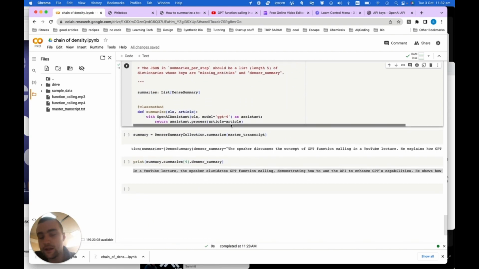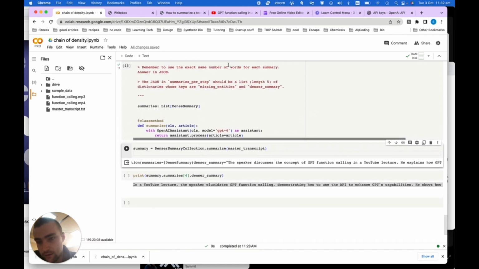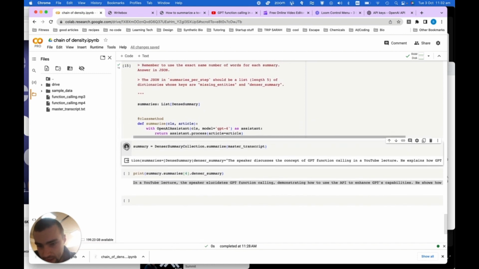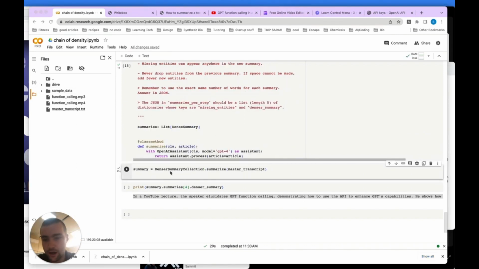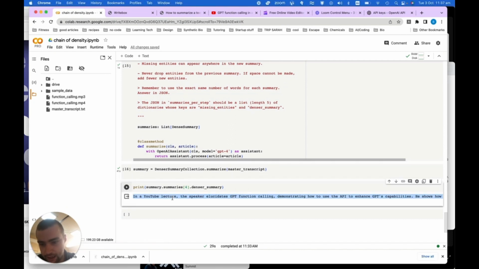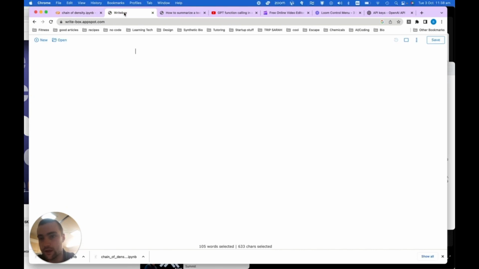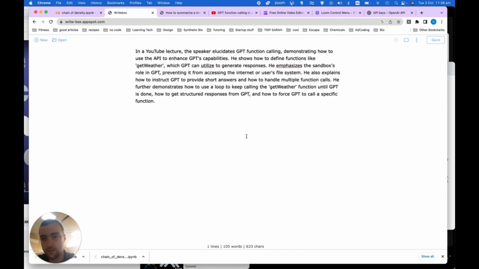So we run this code here: summary, density, summary, collection, summarize, master transcript, and this is going to go through and make 5 GPT-4 calls under the hood, and in 1 second we will see that pop up. Okay, so it's printed out, the GPT-4 call has been made, and we've got this summary, which I'll just put here in Writebox so we can see it better.